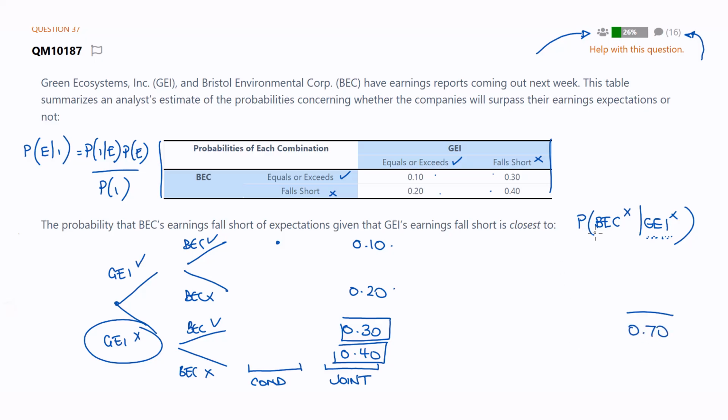On the top, the probability that BEC does not meet earnings. Well, out of these two boxes, which one has BEC not meeting earnings? Well, that one it did. This one is where it didn't meet earnings. So it's 0.4, which would give me 57%, 57.14 to be accurate. That is the correct answer that only 26% of people got to.